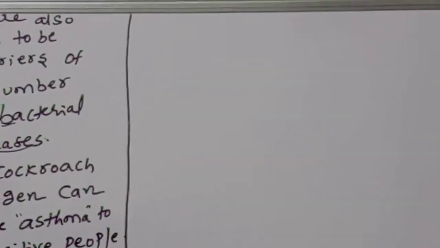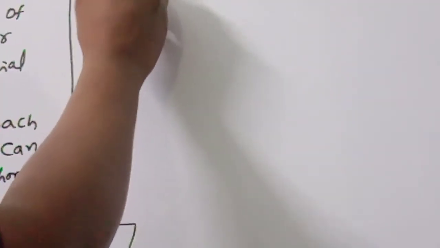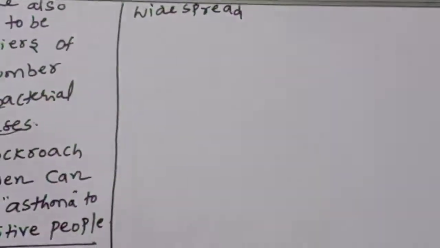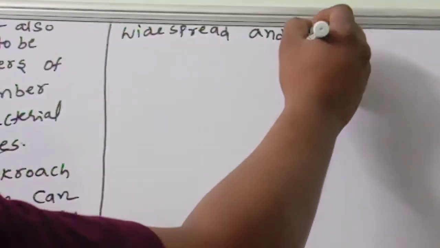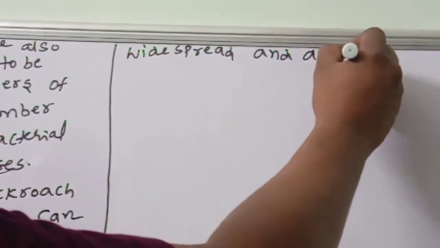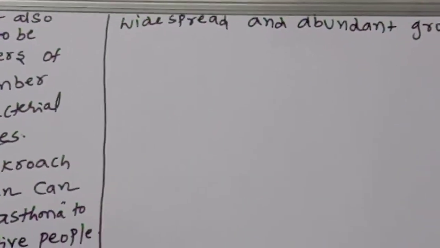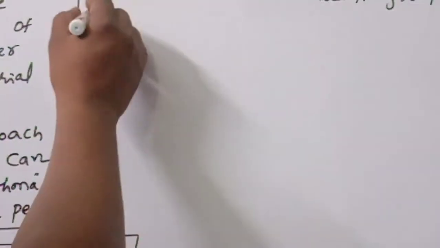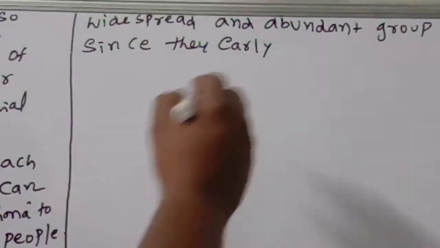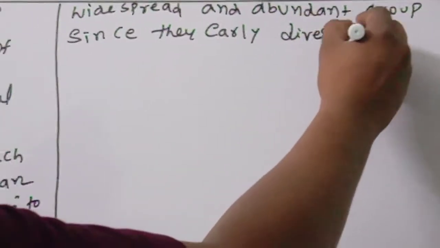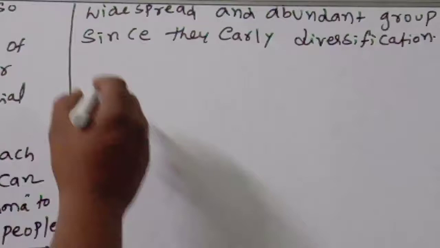Amphibians are diverse, widespread and abundant group, since the early diversification. This is important.